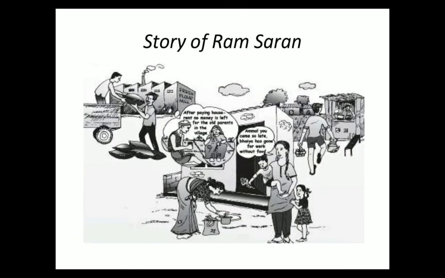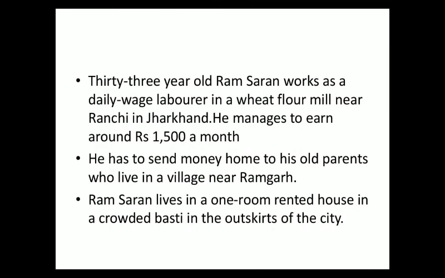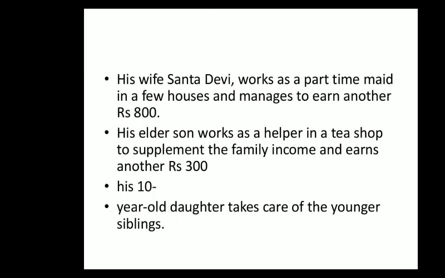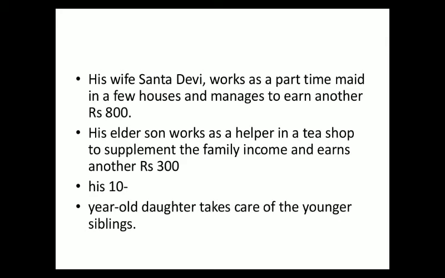So what I'm saying is, Ramcharan, and other than that his wife, his children, everyone is working, only then could they run their life and have food all three times, right? Even the last child, this 10-year-old daughter, when she grows, will also be sent to work only. So this was the situation.